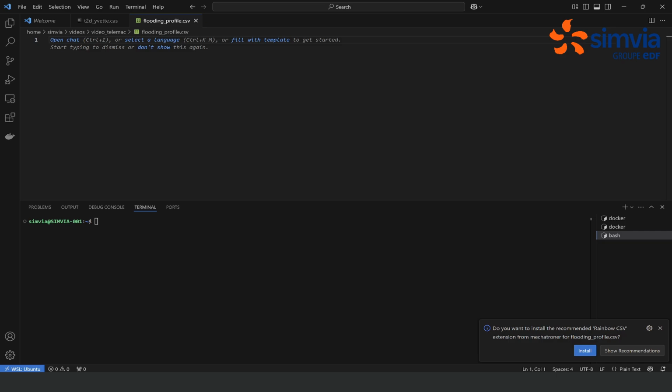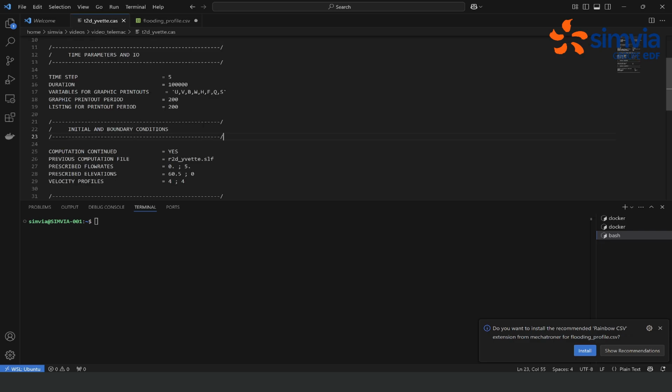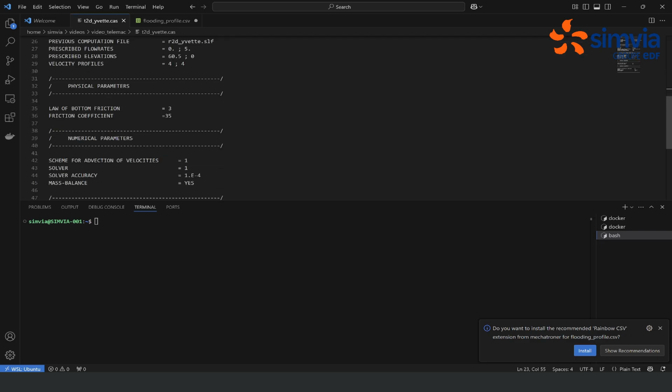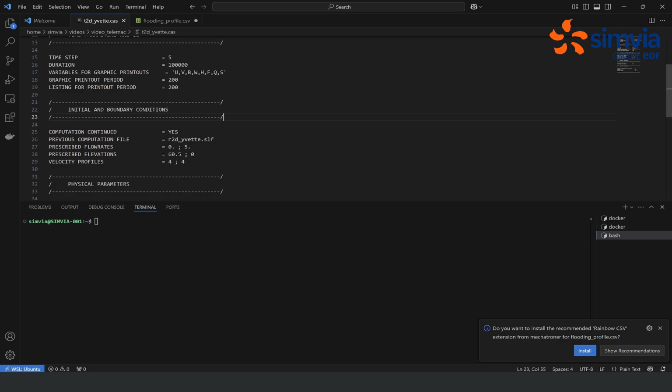In the first line, you need to declare all of the variables that you want to vary. So the first one is going to be the time. The second one is going to be the flow rate. And the third one is going to be the water elevation. Please note that when you're imposing a variable at a liquid boundary, you need to specify which is the number of the liquid boundary. Here, the flow rate was on the second liquid boundary.